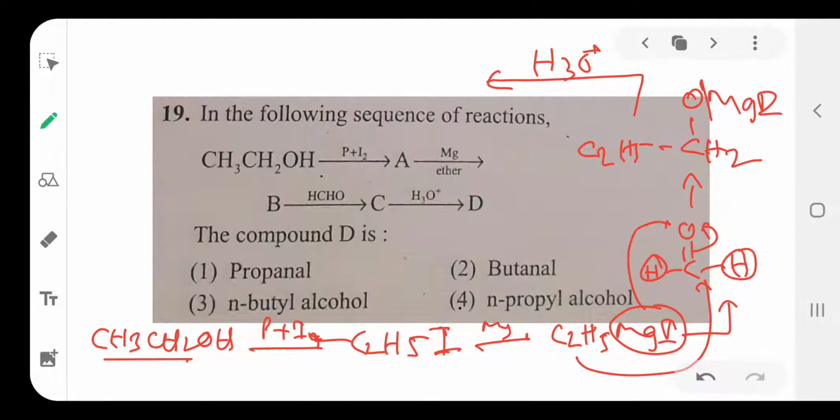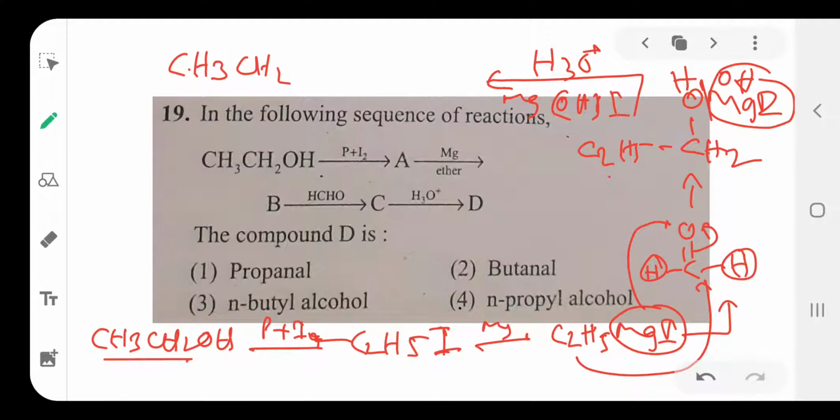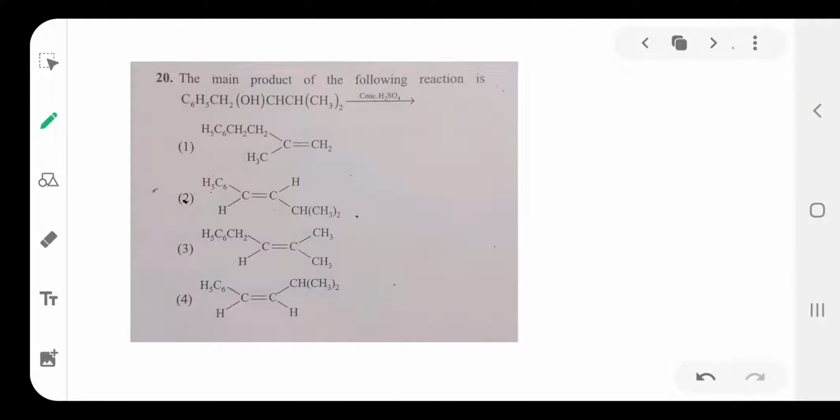So here the bond is broken, here H, here OH is added. MgOHI is separated. Magnesium hydroxy iodide is separated. Remaining C2H5 CH2OH. C2H5 you can write CH3 CH2, again CH2 OH. 1-propanol is formed, n-propyl alcohol. Option is 4. Then next is question number 20.